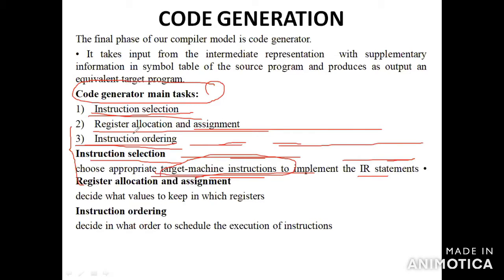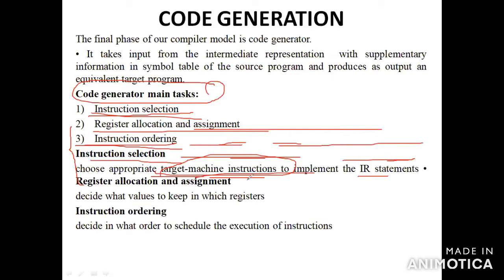The next one is register allocation and assignment. You have to decide which value to keep in which register in the code generator. That is register allocation and assignment.